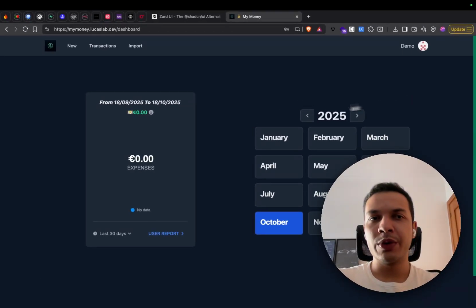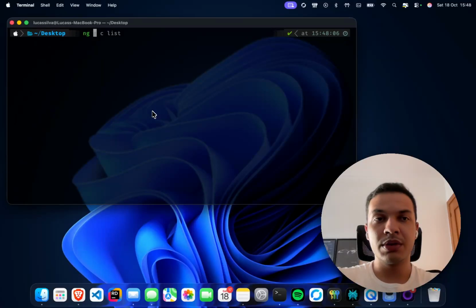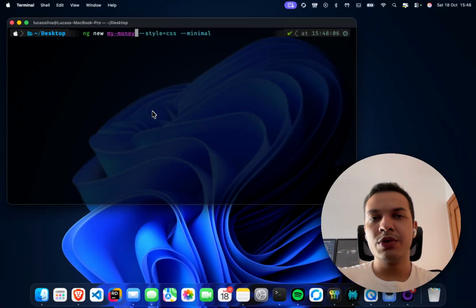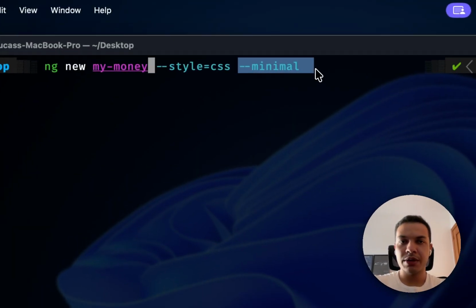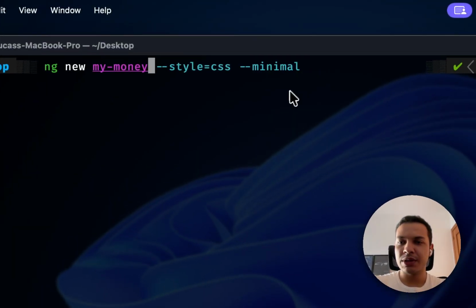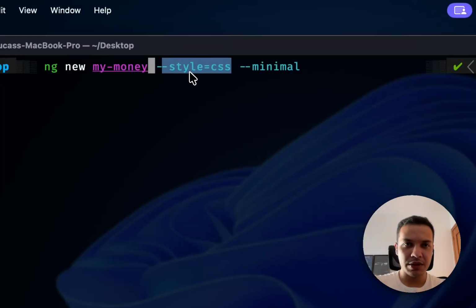So we will start from scratch. I will probably forget some things during this process, so just keep in mind that we will search a lot on Google. That's usually what we do. I will now start creating a new app, MyMoney. For this new app, we use a minimal flag from Angular that will create a simple app for us, and we're using CSS for styles because of Tailwind, which is the recommended approach for that.